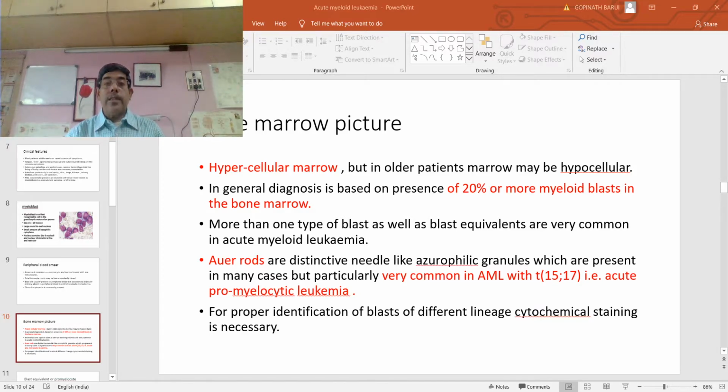Auer rods are distinctive needle-like azurophilic granules which are present in many cases, but particularly common in acute myeloid leukemia with translocation 15;17, that is acute promyelocytic leukemia. For proper identification of blasts of different lineage, cytochemical staining is important.